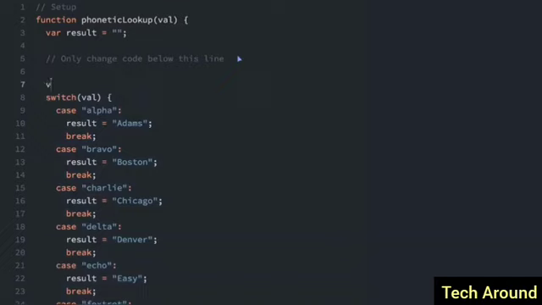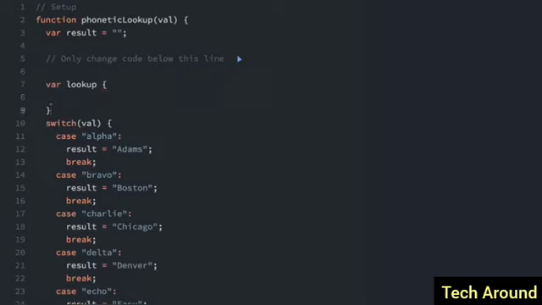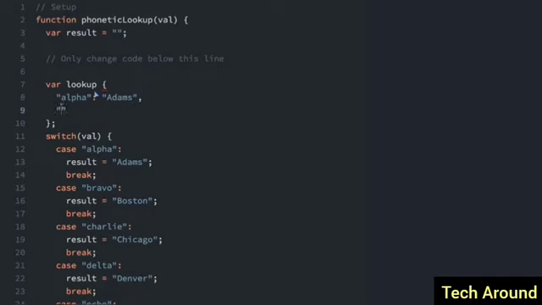I'm going to create var lookup. This is going to be an object here, and the object is going to have a bunch of key value pairs. So we have alpha, and that's going to be Adams. And then we have Bravo, and the value for Bravo is going to be Boston.